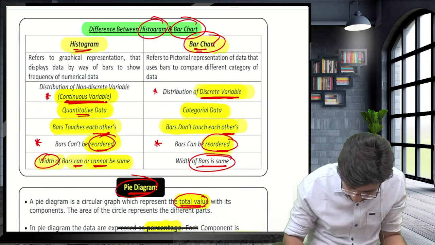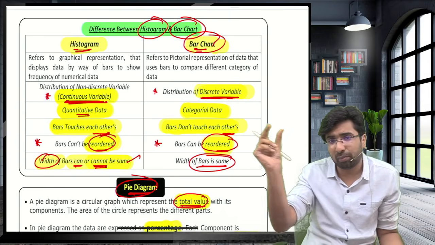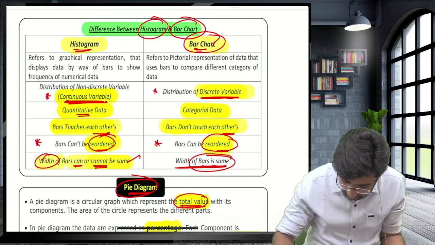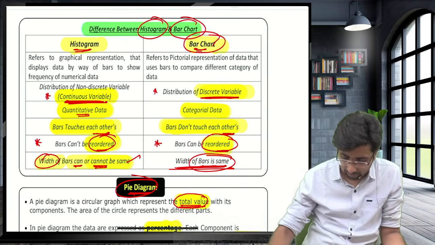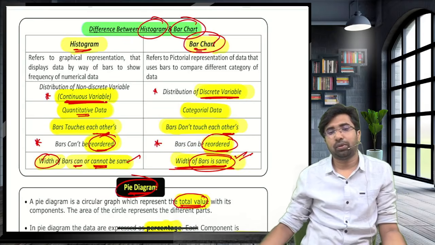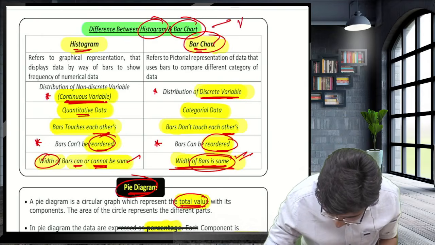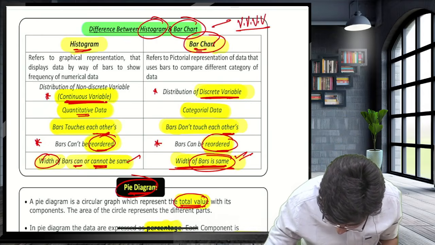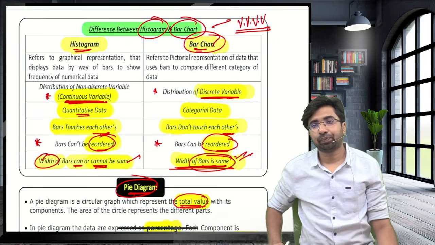Width of the bar can or cannot be the same. In a histogram the width can differ because the class interval may vary. But here in the bar chart there is no concept of class interval. They will never vary. The bars are of the same width. Very important concept. Guys, while looking at this, you can revise both the things. Guys, is this point clear?